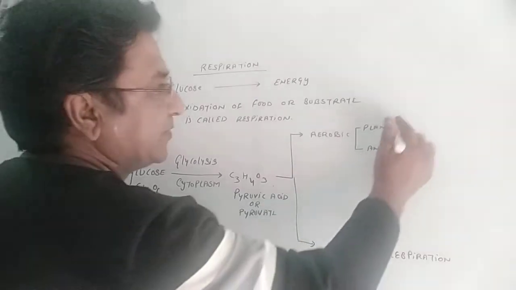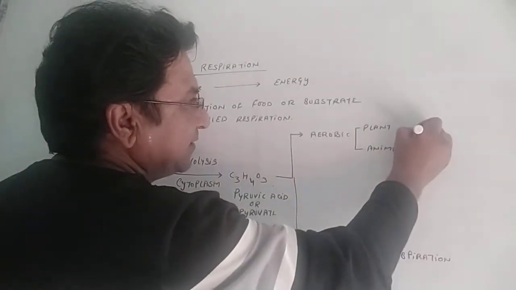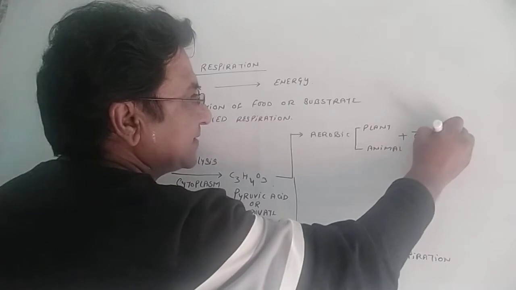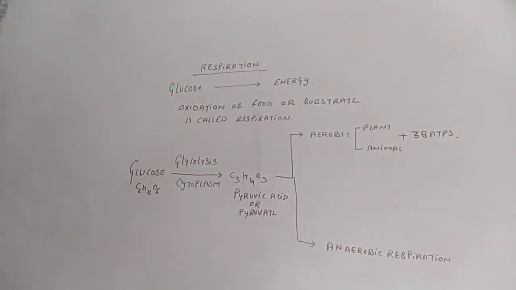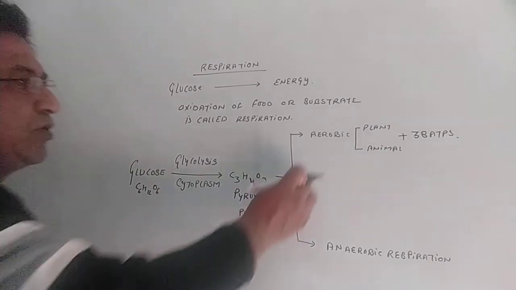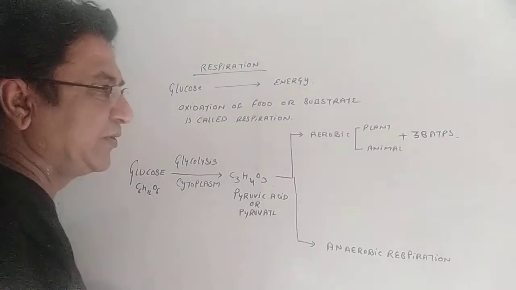That energy will be 38 ATPs. So 38 ATPs are produced during aerobic respiration. A lot of energy is being produced.